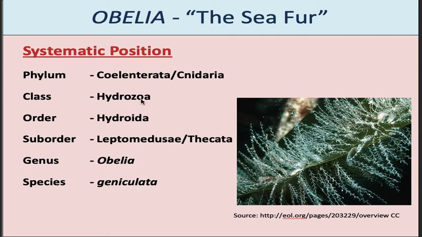Obelia belongs to class Hydrozoa because they have both polyp and medusa forms in their life cycle. They belong to order Hydroida because the polyp form is more dominant than the medusa form. Medusa is short-lived in the case of Obelia. It belongs to suborder Thecata or Leptomedusae because they bear an extra covering called theca. During this lecture, we will be discussing the geniculata species of genus Obelia.